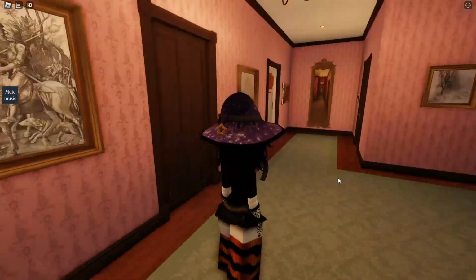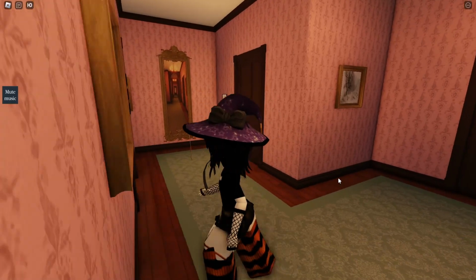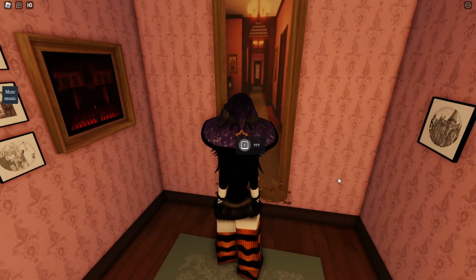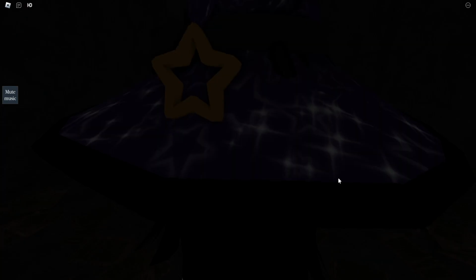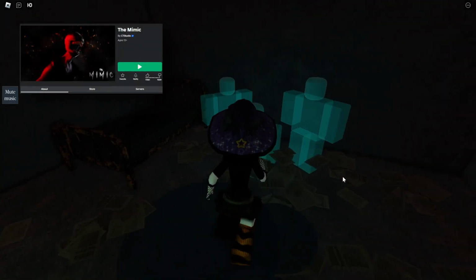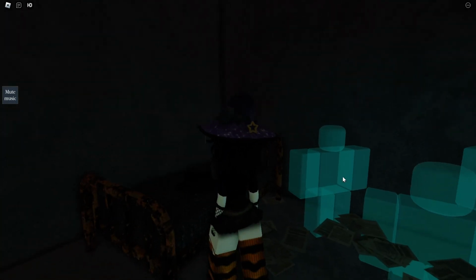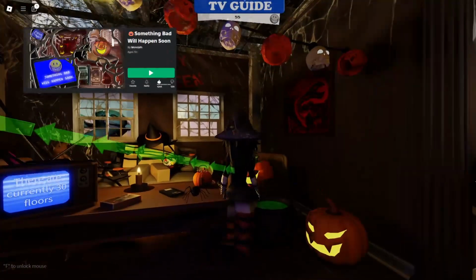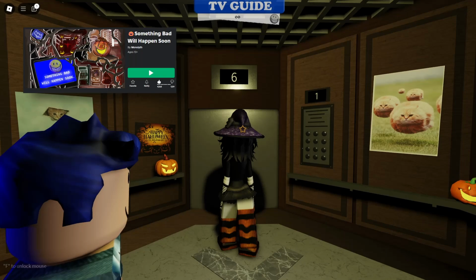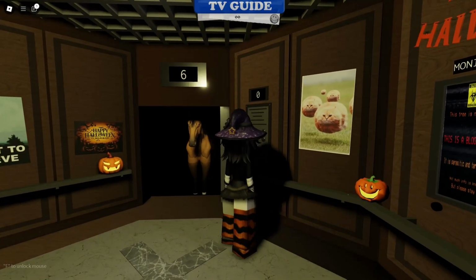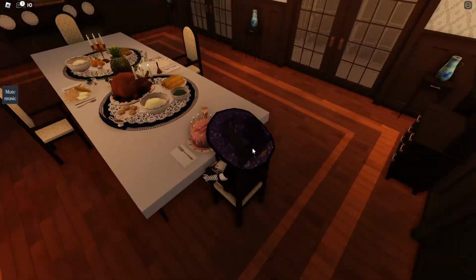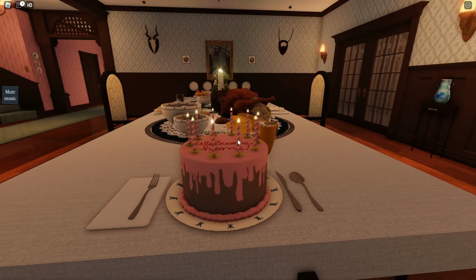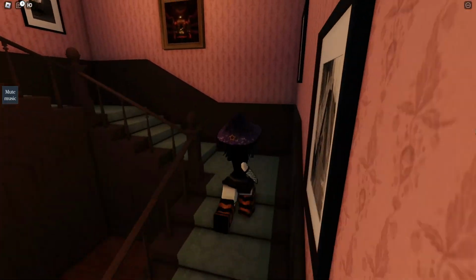We saw how horror maps have developed over the years, with various subgenres and new updates allowing more immersive experiences. The birth of storytelling in games like The Mimic has set a new standard, and the development of elevator horror maps has given us popular games like Something Bad Will Happen Soon, which I enjoyed playing a lot. The evolution of storytelling has also allowed the creation of multi-layer games that seem normal on the surface but hide various secrets and disturbing lore.